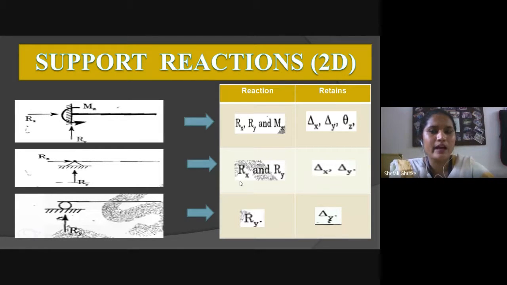And in the third case, it is a roller support. In a roller support, there is only one reaction, only a vertical reaction. No horizontal reaction and no moment. So you can see here in reaction only Ry is acting, and in the restraint condition only del y is there.